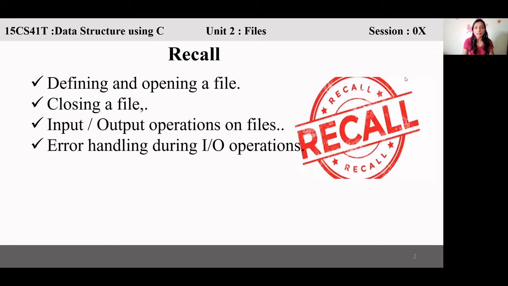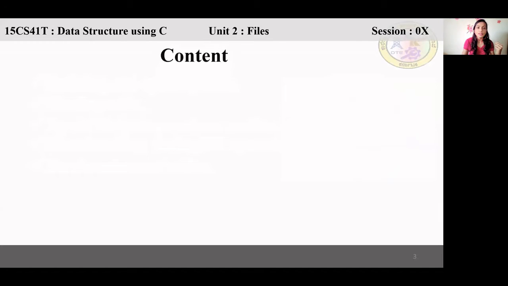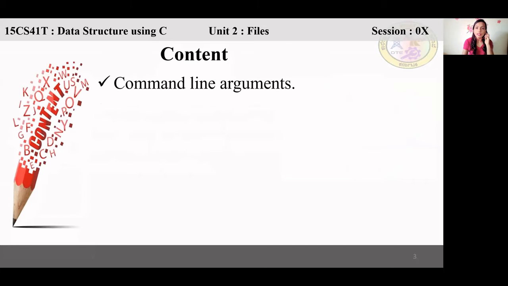Next is error handling during IO operation. So how to handle the error? We have two functions, ferror and feof. And random access to file: instead of reading sequentially from start till end, we can randomly access the file at any position and go through the content. Again, we have three functions in random access: ftell, fseek, and rewind. So in today's class, we'll be seeing command line arguments.